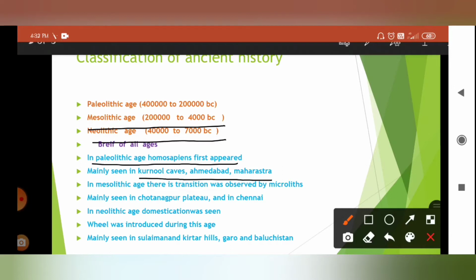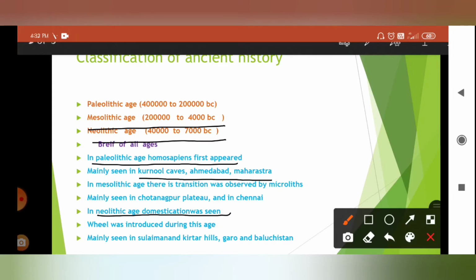These are the sites where we can see the Neolithic era's existence. The main highlight to remember in the Neolithic age is that domestication started. Dog, goat and sheep were probably the first to be domesticated during this era.